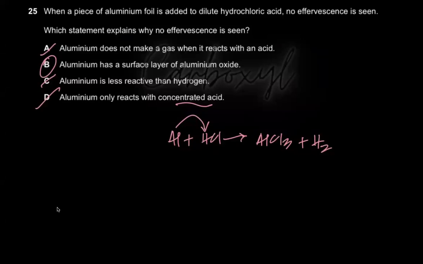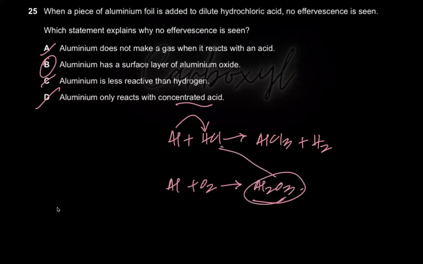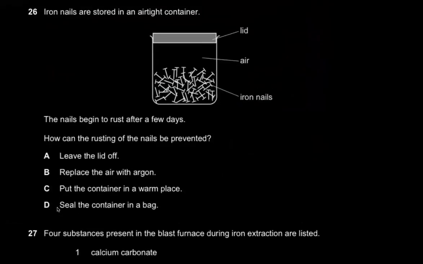If you think about it logically, what might have happened is that when you were adding the aluminum foil to it, it reacted with oxygen beforehand. So aluminum reacted with oxygen beforehand to give you aluminum oxide. And this aluminum oxide actually prevented, now, like you have aluminum foil here, and there's this layer of aluminum oxide which prevented it from reacting with this acid. So that is what might have happened.